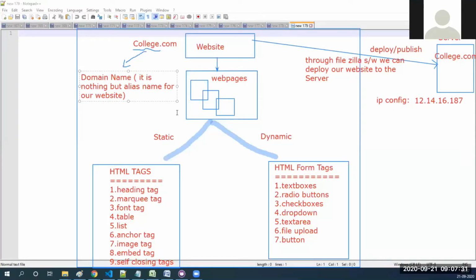The interview question will be like that. Okay, where do you save your website? Domain name, server.